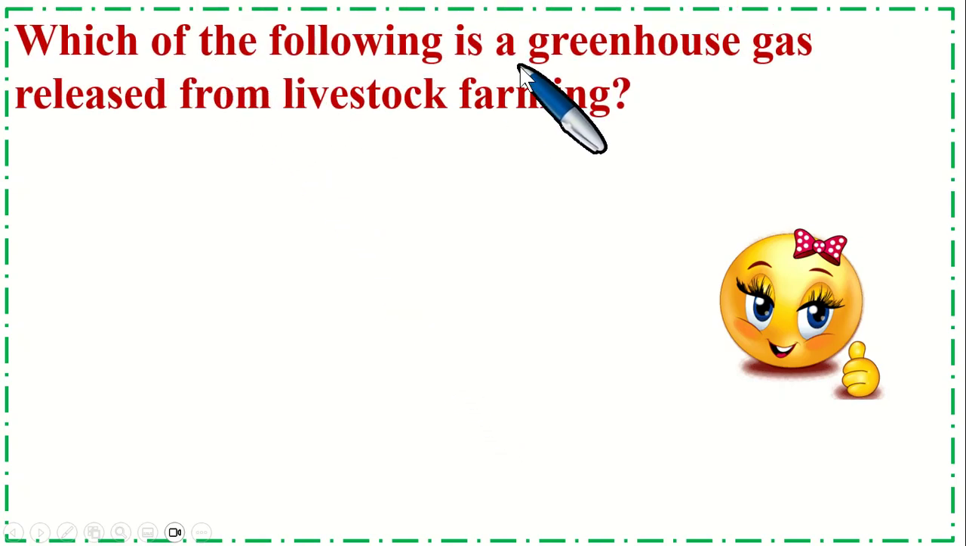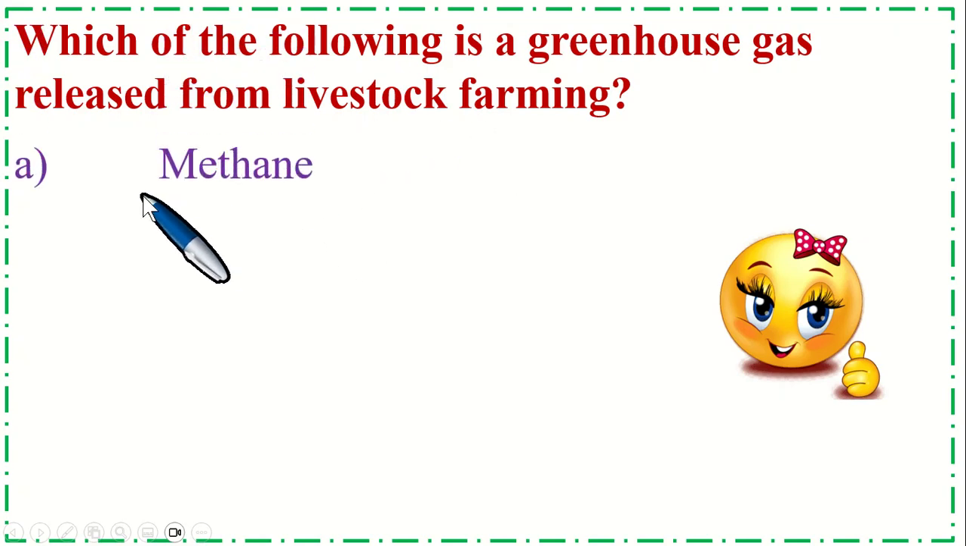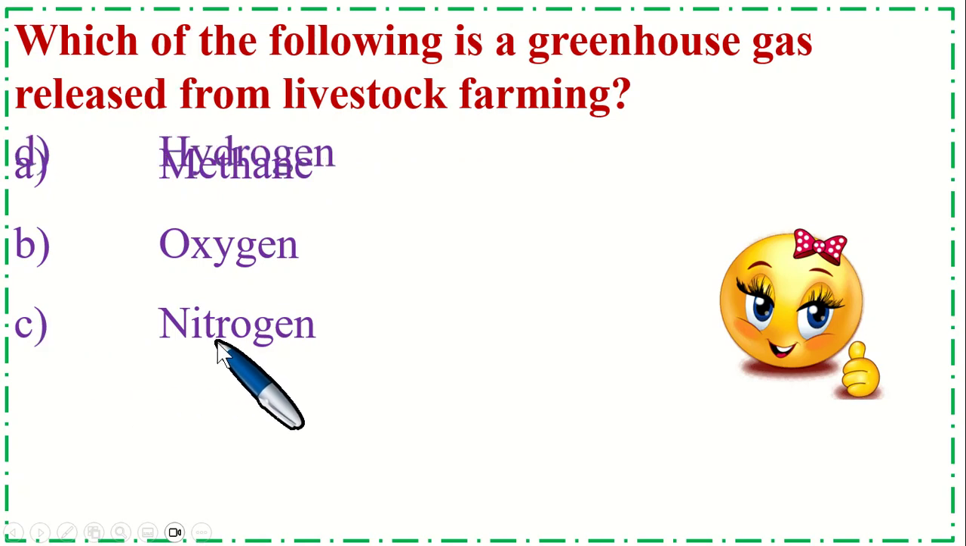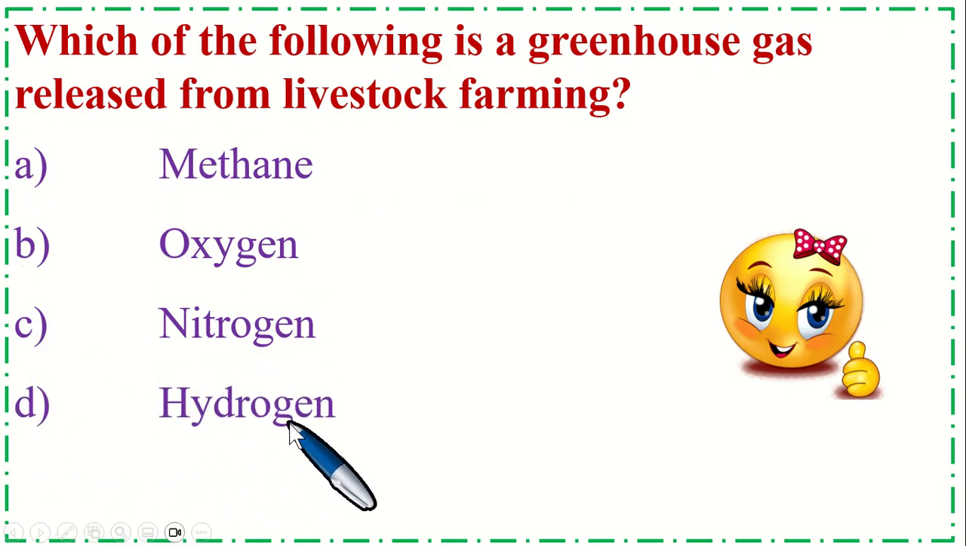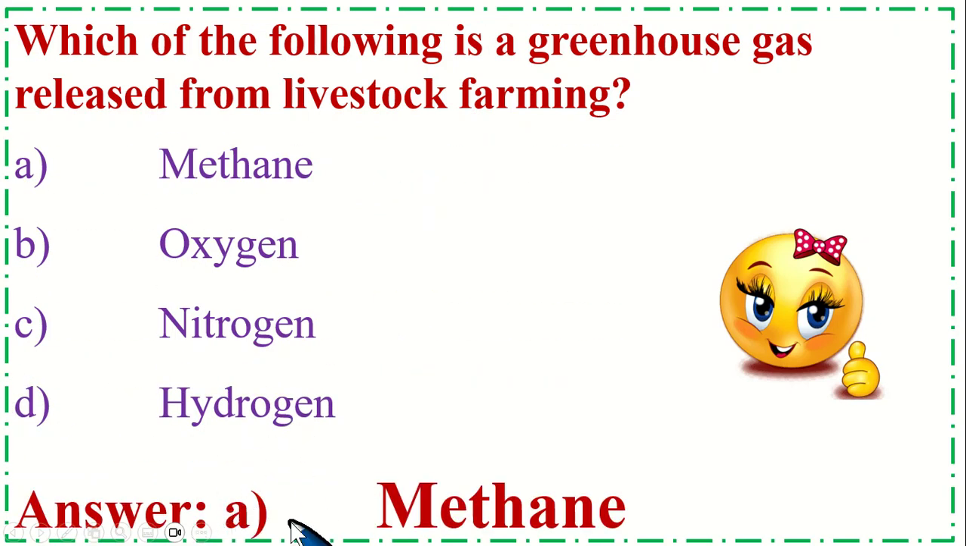Which of the following is a greenhouse gas released from livestock farming? Option A, methane, B, oxygen, C, nitrogen, and option D, hydrogen. So the correct option is A, methane.